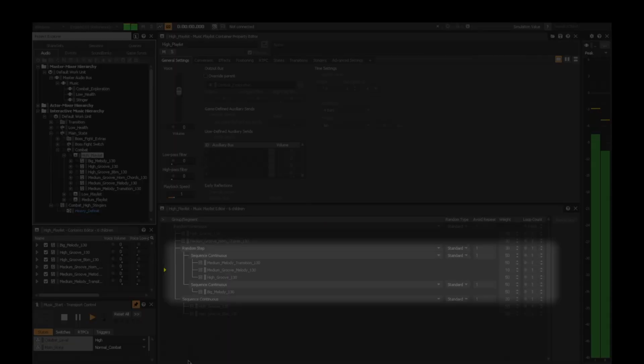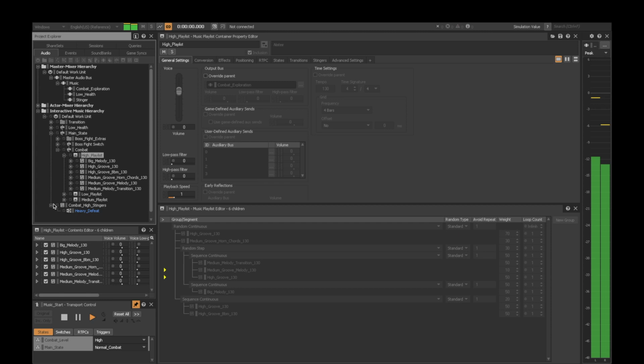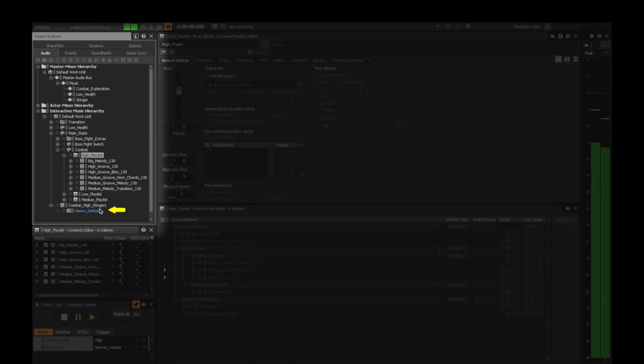Located inside this random step group are 2 boisterous melody segments that shouldn't be played next to each other. By using a random step group, I've ensured that Wwise will only choose to play one, then cycle back to the top level random continuous group and choose from the other 4 paths. This playlist also utilizes a stinger.